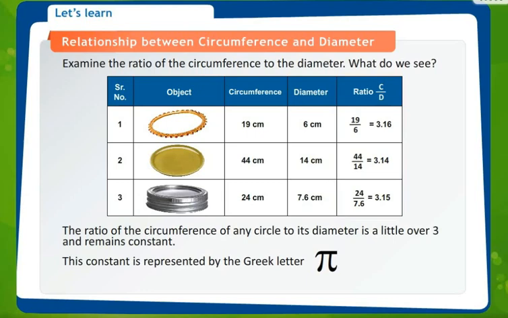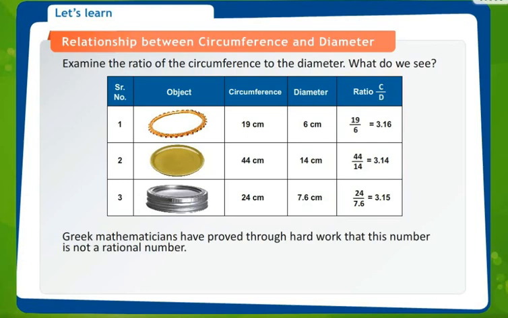So C upon D is always equal to pi, and this is not a rational number. A rational number is of the type P upon Q, where Q should not be equal to 0. So Greek mathematicians have proved through hard work that this is not a rational number. It is a fractional form.